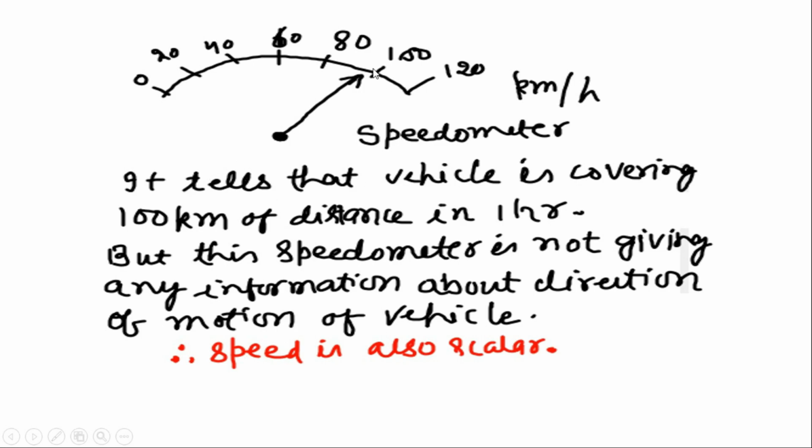So the speedometer is telling us that the vehicle will cover a distance of 100 kilometer in a time of 1 hour, but it is not telling us any direction in which the vehicle is moving. It is information without any direction. Therefore speed is also a scalar quantity.